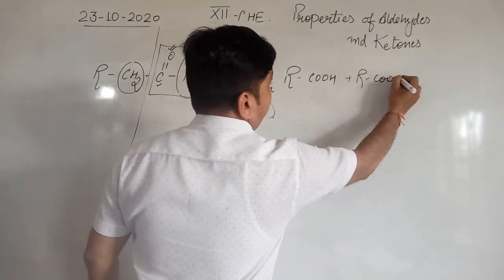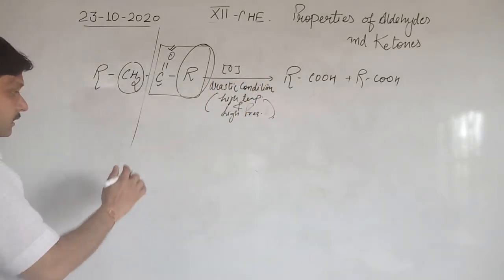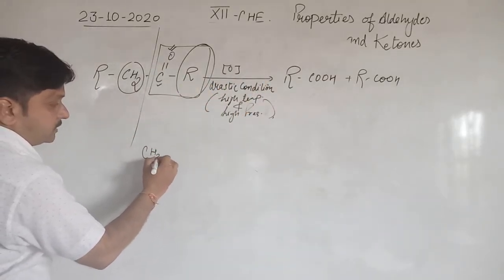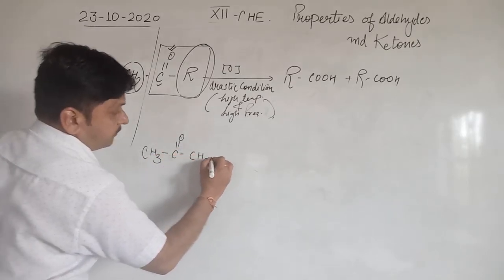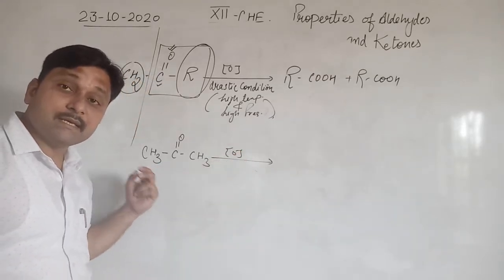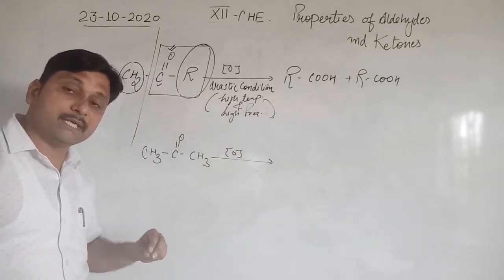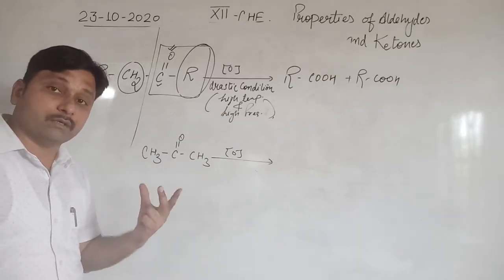And this compound also converts into RCOH. If we talk about CH3COCH3, this is the simplest ketone, that is acetone, also known as propanone. If this compound undergoes oxidation,